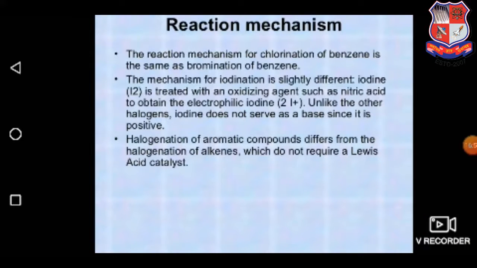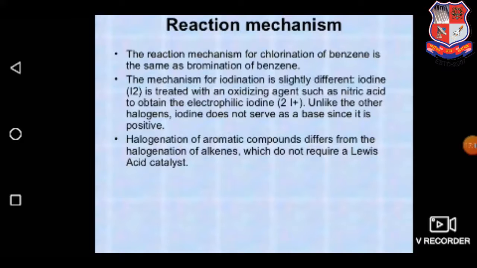Reaction mechanism. The mechanism of iodination is slightly different. Iodine is treated with oxidizing agents such as nitric acid to obtain the electrophilic iodine I+. Unlike the other halogens, iodine does not serve as a base since it is positive.